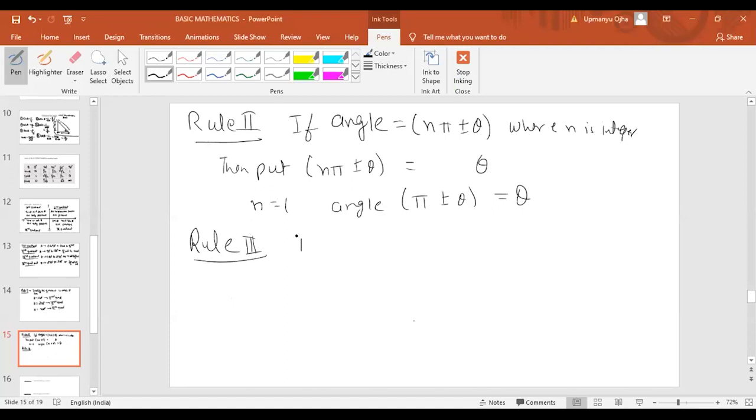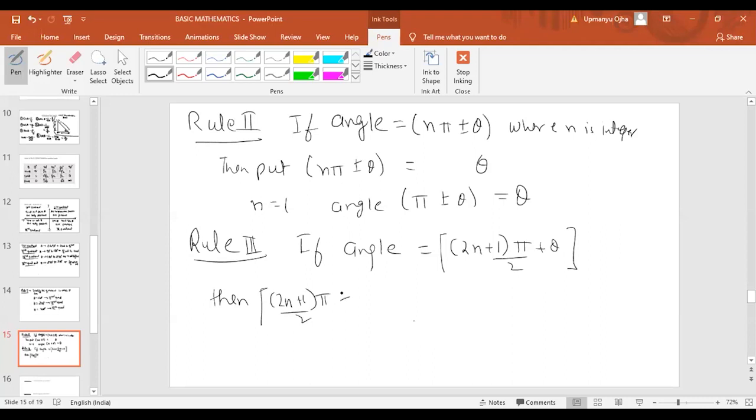Fine. Rule 3. If the angle is equal to (2n plus 1) pi by 2 plus or minus theta, then this angle is replaced by the complementary trigonometric function of angle theta.